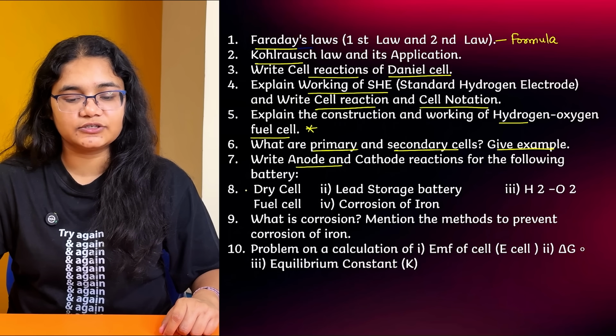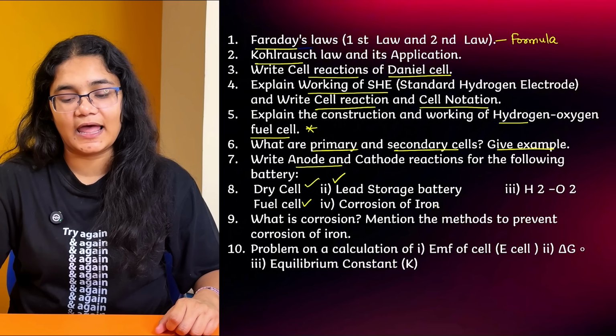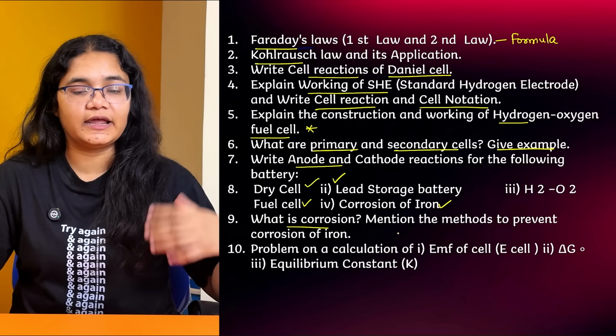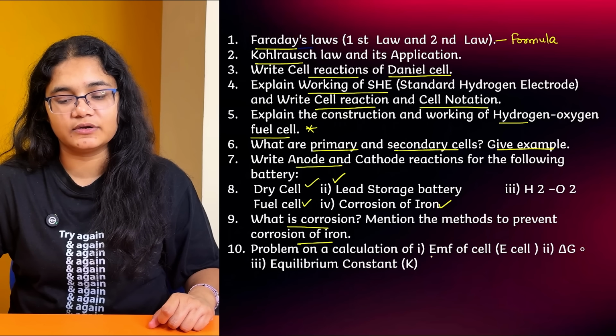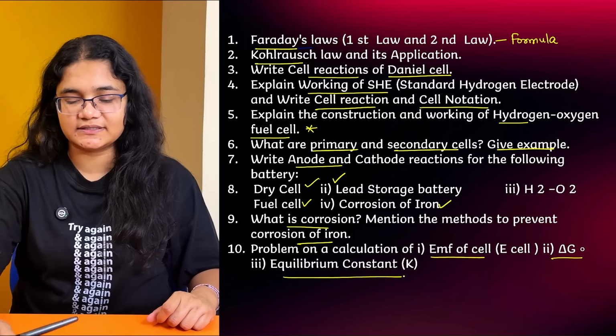Anode and cathode reactions for the batteries like dry cell, lead cell, fuel cell, and your corrosion of iron. Next, what is corrosion and why corrosion is an electrochemical phenomenon. And then you have problems on calculation of EMF of the cell, delta G and equilibrium constant. Okay, we'll see some problems.